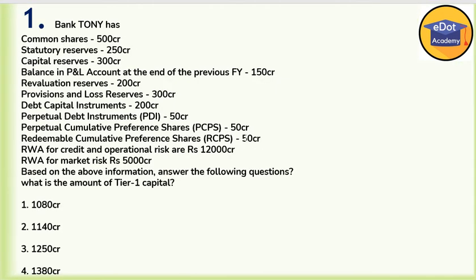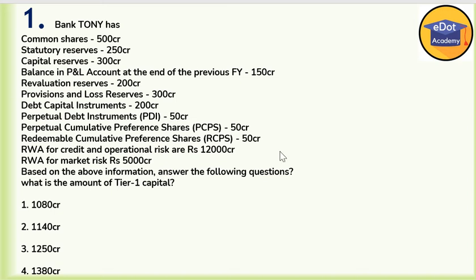Now see the values here. Common share 500 crore, statutory reserve 250 crore, capital reserve 300 crore, and balance in profit and loss account at the end of previous year is 150 crore, and at the last PDI, perpetual debt instrument, 50 crore.